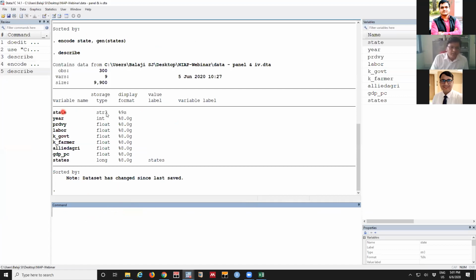Here, state was in string form. Now we created a new variable, just one s is added here. You can see it is state and this is states. And now this is converted into long form. This transformation is necessary for acting as an identifier.